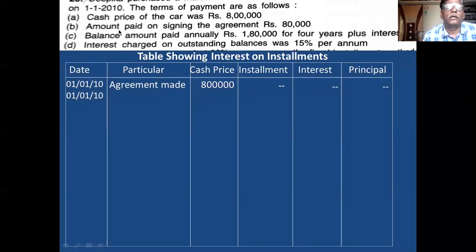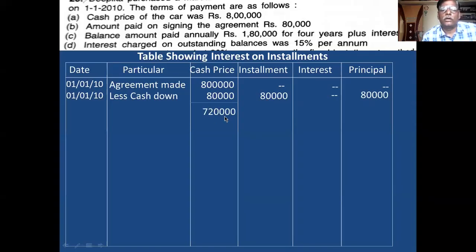Then you paid on the agreement date. Whatever amount you pay on the date of agreement is called cash down. Cash down is 80,000. You deduct and record in the installment column and principal. Always remember this is considered as one installment, not including interest. 80,000 you deduct, 7,20,000 balance.